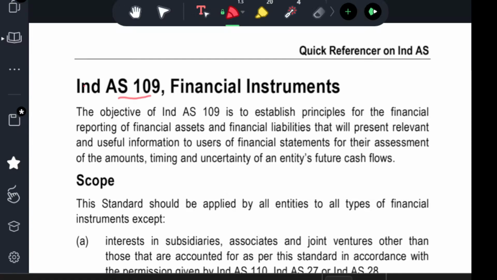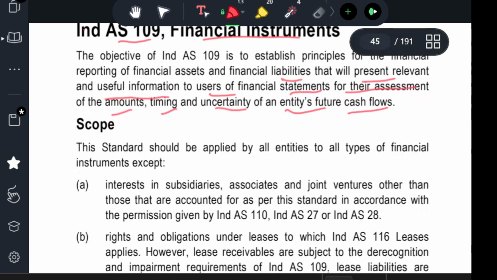Ind AS 109 Financial Instruments. The objective of Ind AS 109 is to establish principles for financial reporting of financial assets and financial liabilities that will present relevant and useful information to the users of financial statements for the assessment of the amounts, timing, and uncertainty of an entity's future cash flows. So, financial instruments.